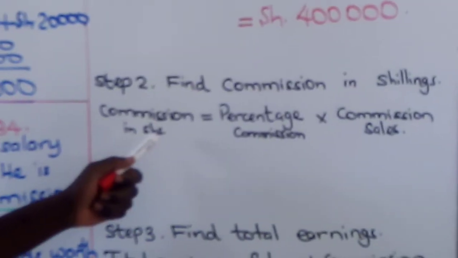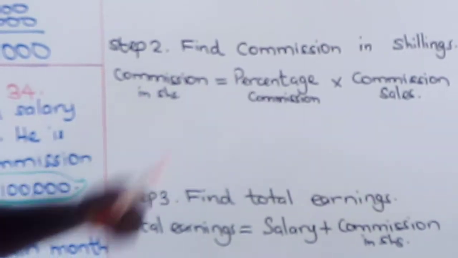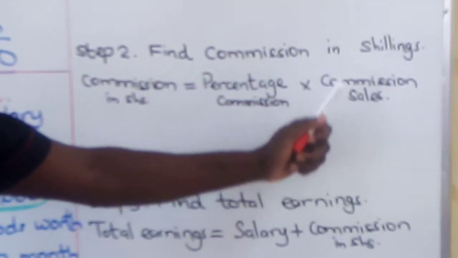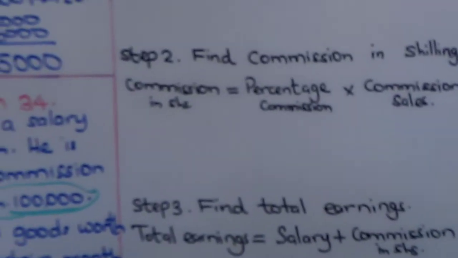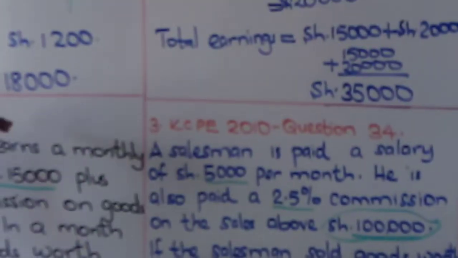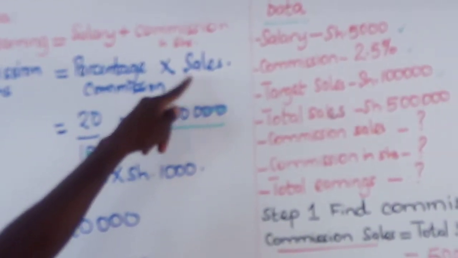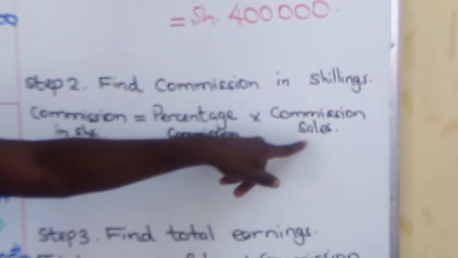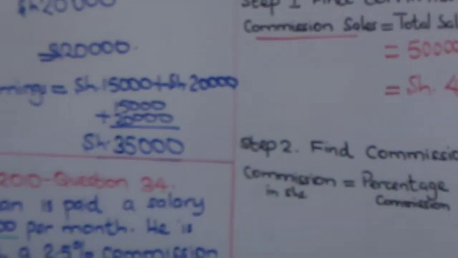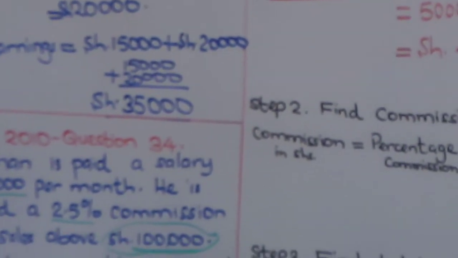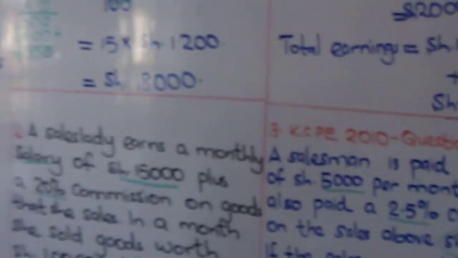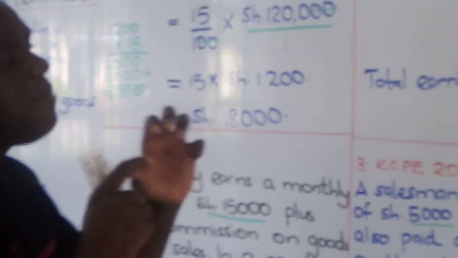So commission in shillings is equals percentage commission multiplied by commission sales. I want you to understand the difference between this question here. Here we are multiplying by total sales, but here we are multiplying by commission sales. The two questions are different because of their structure and what is provided. Remember, we make a formula depending on what we are given.